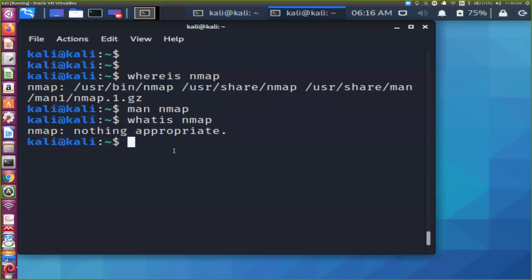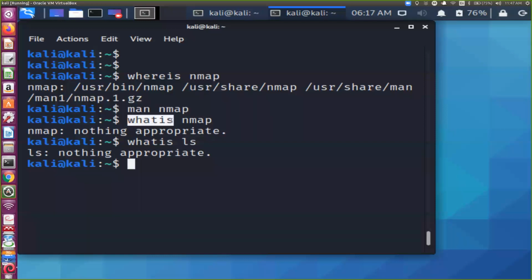If it shows nothing appropriate, that means the database is not ready. For that we have to run the makewhatis command, and then using whatis you can see what nmap is, and it will show it in one single line. After I install 2-3 commands and update this, you will find this command starts working. Now I will show you 2-3 more options.